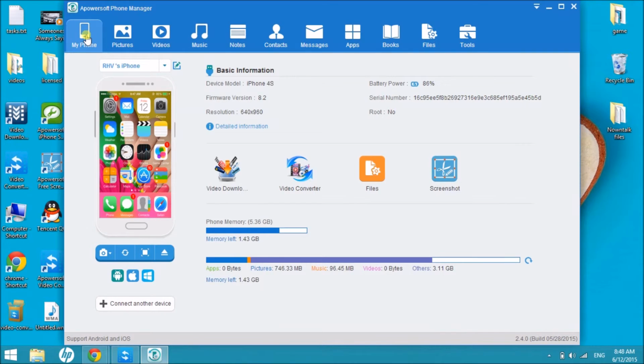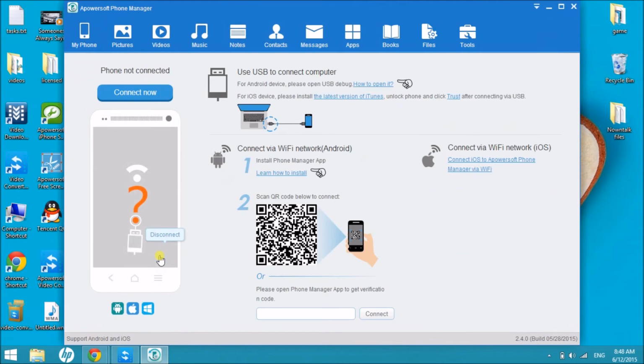Lastly, click on My Phone tab and then click on the Disconnect button to disconnect the iPhone. That is how easy we can make M4R ringtone for your iPhone, and those are the tools that can help you do this.